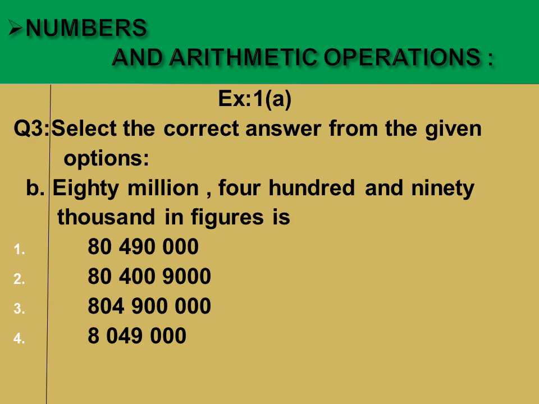Okay, now in part B, the statement is 80,490,000 in figures. Dear students, in the given statement, we have a number given in words and we have to write the answer as a number in figures. Okay, what will be the correct answer? 80 million. Yes, in part 1 we have a correct answer like this.